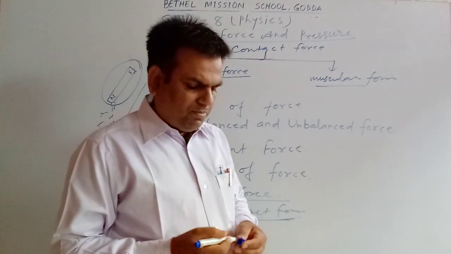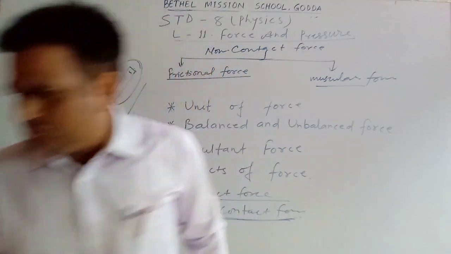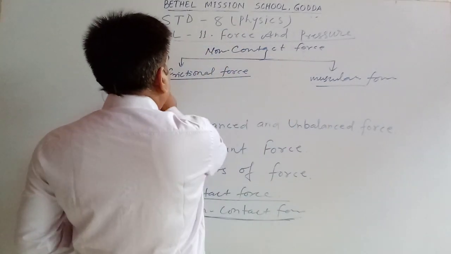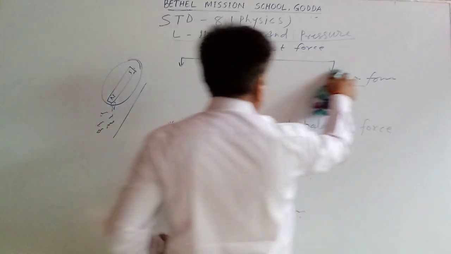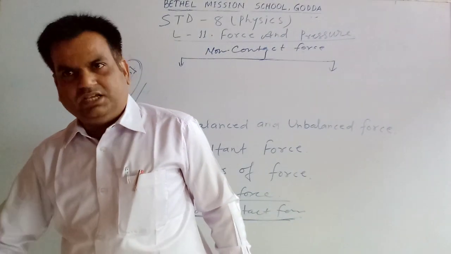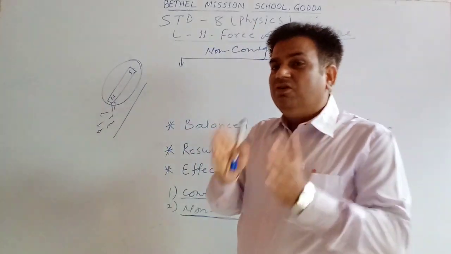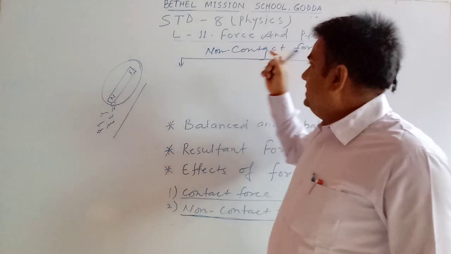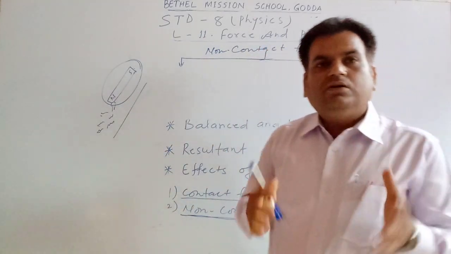Non-contact force. What is non-contact force? As we have discussed, when the force is exerted between two objects which are not in direct contact, this force is known as non-contact force.